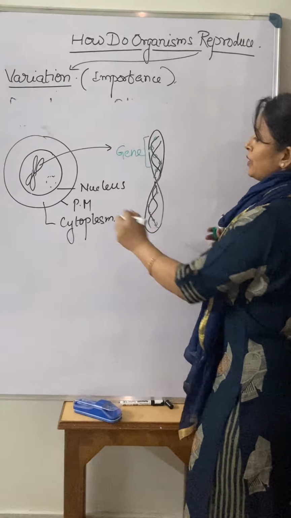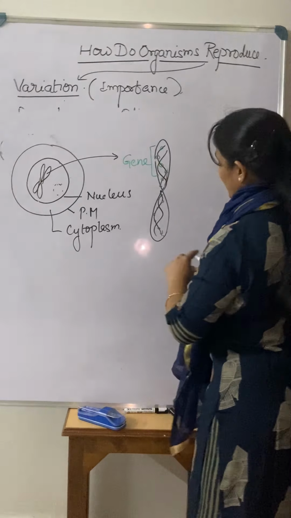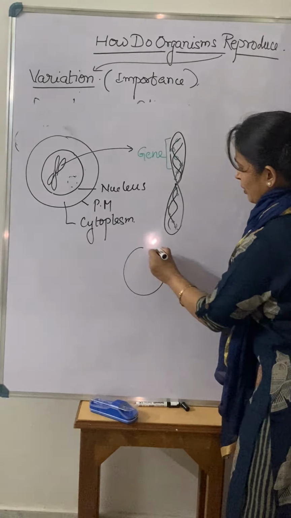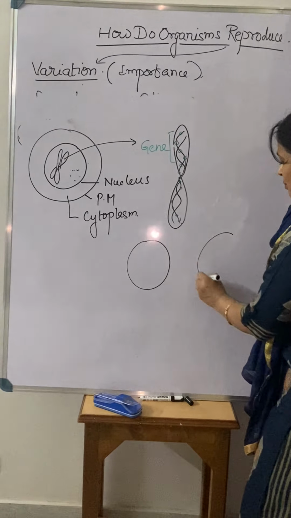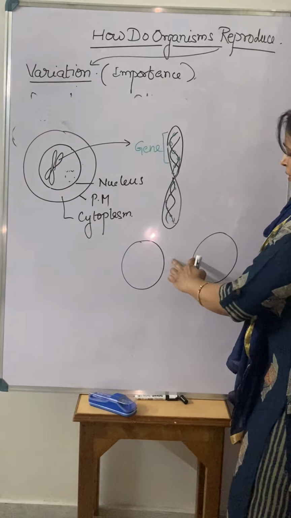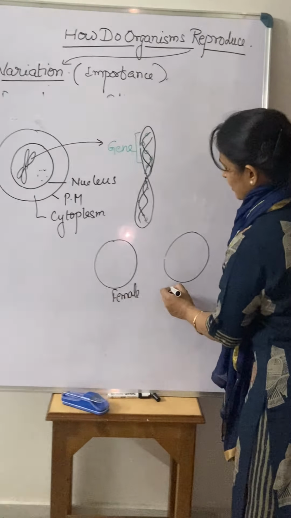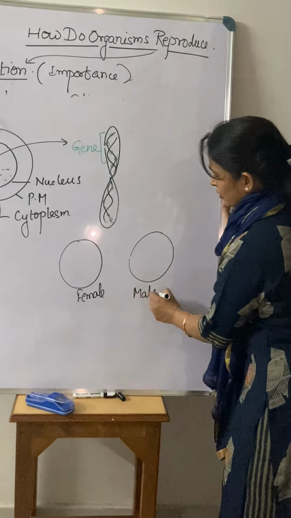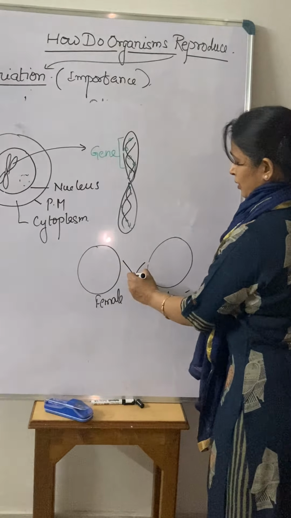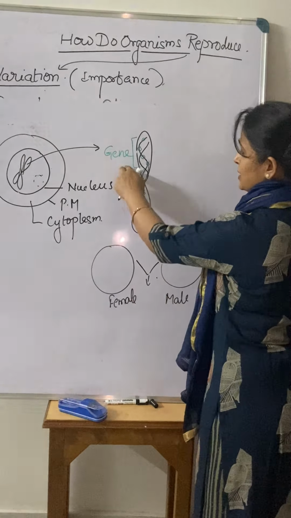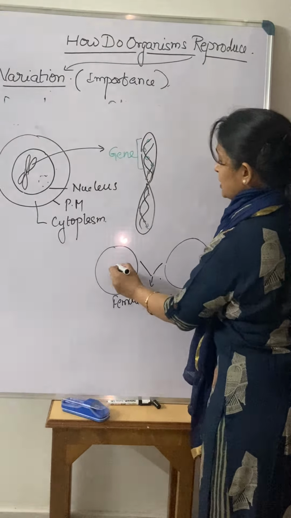Now the point is this: when the two gametes fuse, for example, this is the female gamete and this is the male gamete. I am giving a symbol to each. When they are fusing, what is fusing, as I told you, is genes. And when the genes are fusing, they are carrying the information, and that information is coming to the zygote. And the zygote is again a single cell structure.